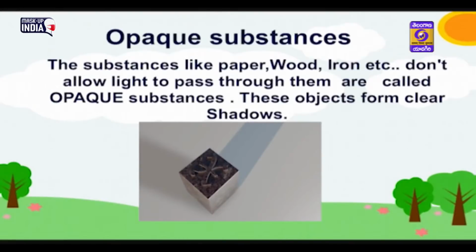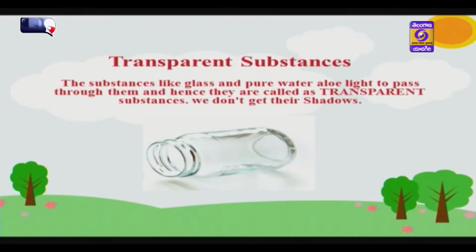As we discussed earlier, what are opaque substances? Substances like paper, wood, iron, etc. do not allow light to pass through them and are called opaque substances. These objects form clear shadows. Transparent substances: substances like glass and pure water allow light to pass through them totally, and hence they are called transparent substances.